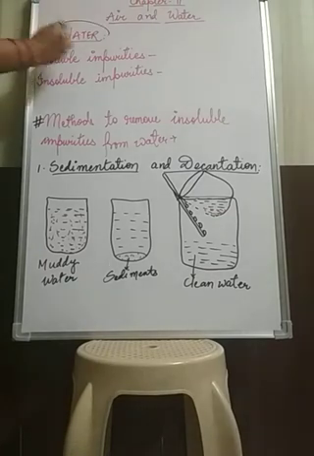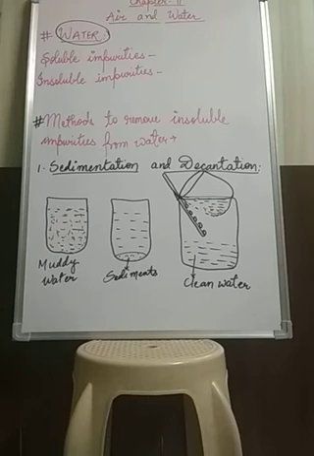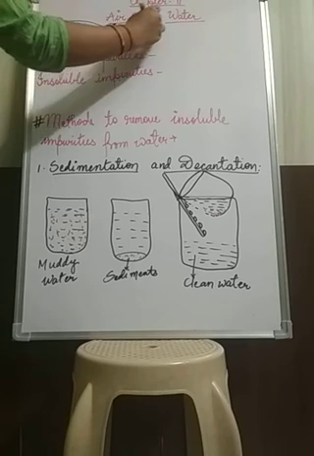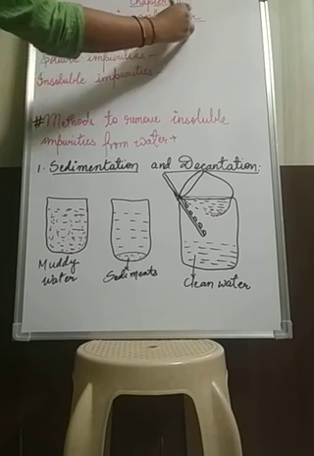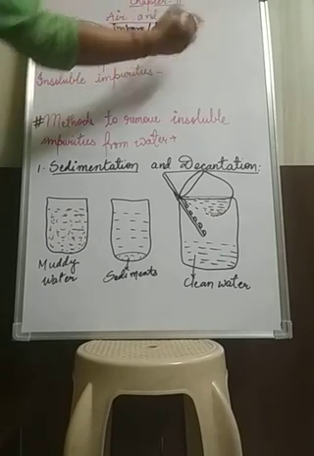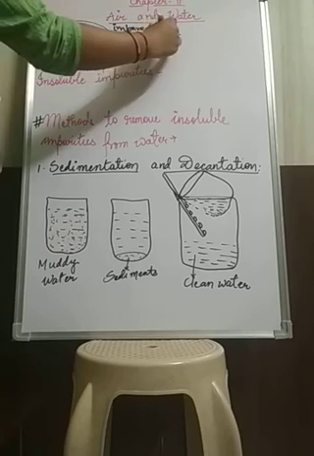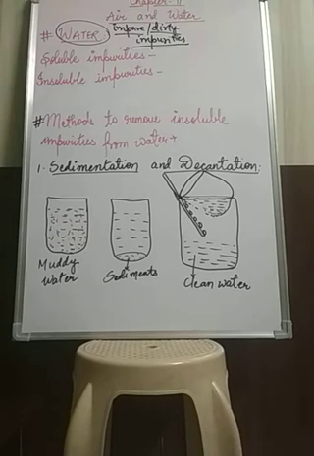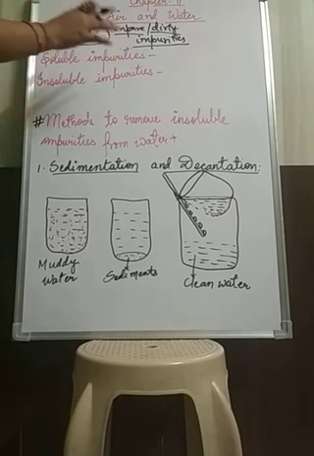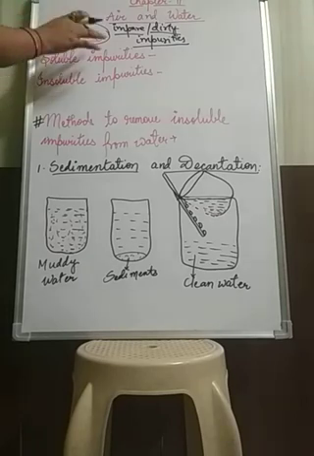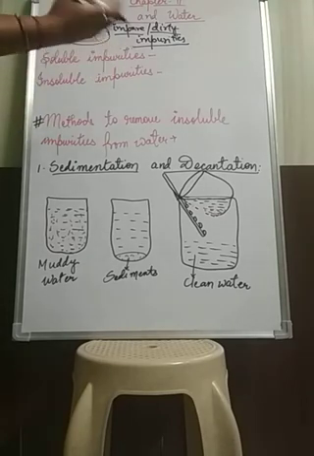That means the water which we get from different natural sources contains some substances which make the water impure or dirty, so that we cannot use this water. Those substances which make water impure or dirty are called impurities. If we want to use that water, we need to remove those impurities.